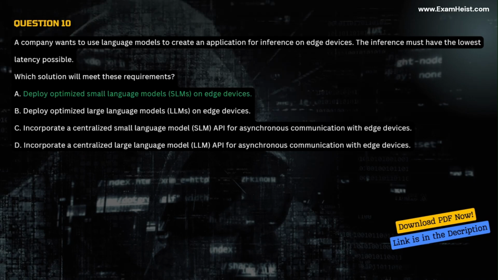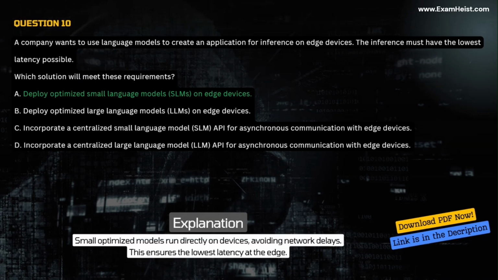Correct answer A. Deploy optimized small language models, SLMs, on edge devices. Explanation. Small optimized models run directly on devices, avoiding network delays. This ensures the lowest latency at the edge.